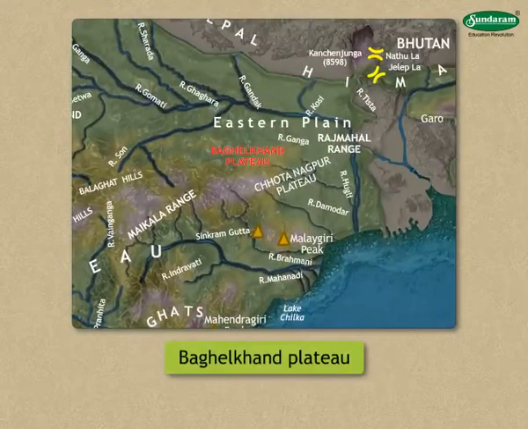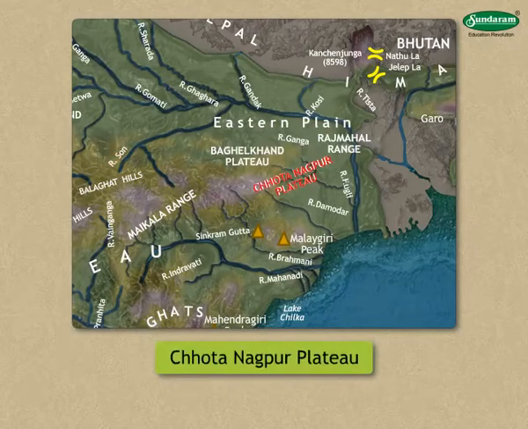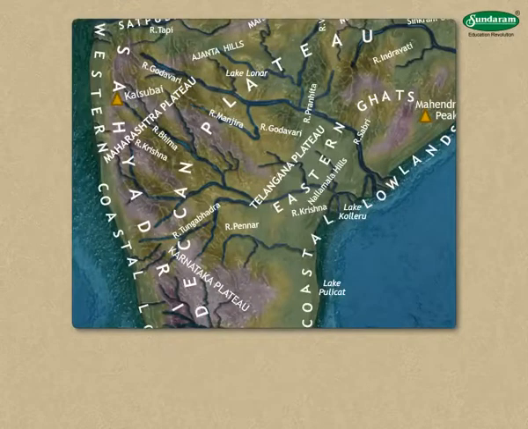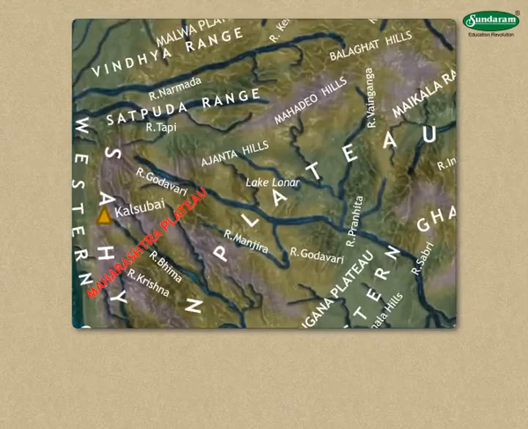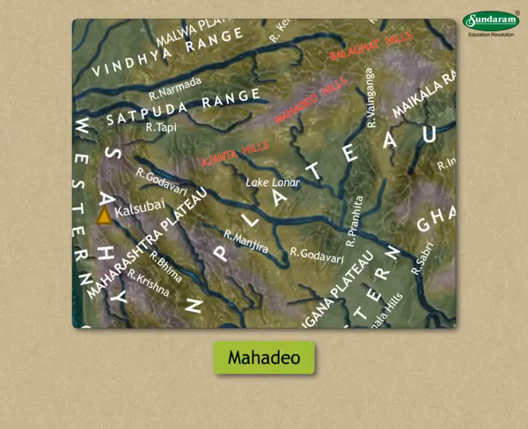We have Baghelkhand Plateau to the south of the river Son. Chota Nagpur Plateau is to its east. The southern plateau is also known as the Deccan Plateau. The Maharashtra Plateau slopes towards the east. The Ajanta, the Balaghat, and the Mahadev hill ranges are situated here.